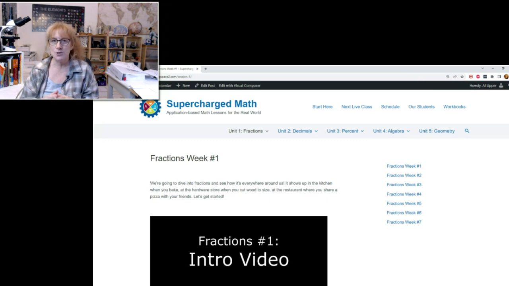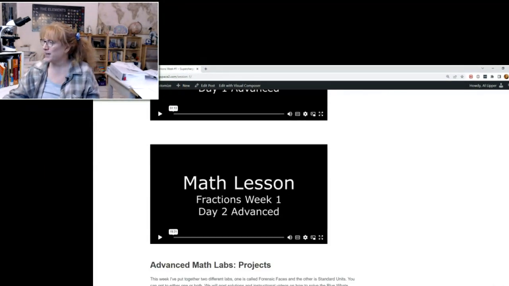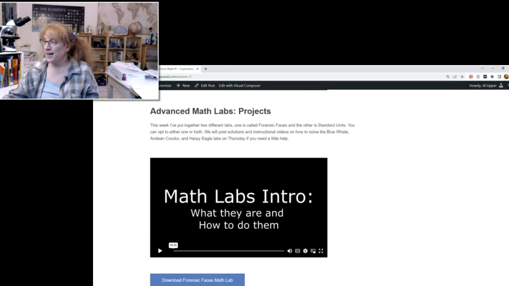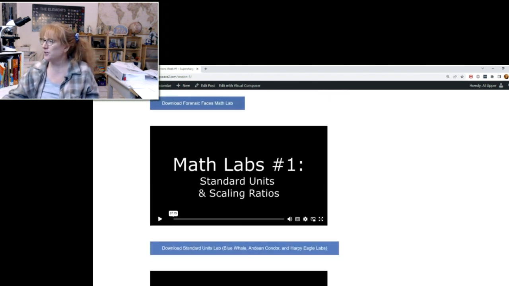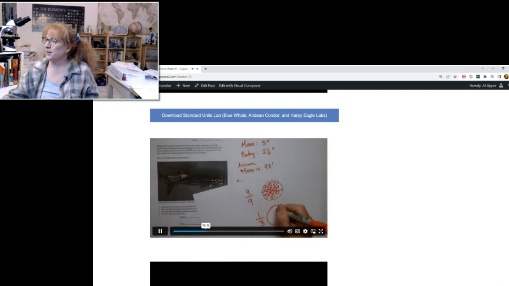The advanced level assumes you've already mastered the concepts in fractions. Advanced is practical application of all fractions concepts, so it's a little difficult to do after only 1 lesson in fractions. Do the beginner and intermediate levels for most of those, and then scroll down and you will see projects and labs in the advanced section. This is what labs are and how to do them. You'll download the lab, and there are labs in real things. Like this one, for example: an aerial photo of 2 humpback whales, and using fractions, you're going to scale the photo up and tell me how big the baby is.